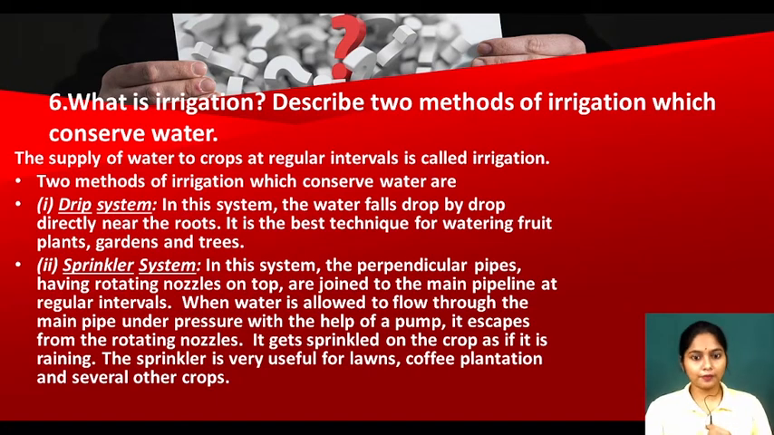In this system, the perpendicular pipes having rotating nozzles on top are joined to the main pipeline at regular intervals and at proper spaces, so that when the water is allowed to flow with pressure, the rotating nozzle will go up and start rotating, and the water gets sprinkled or sprayed all over as if it is raining.